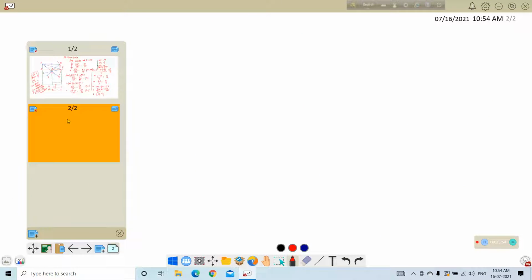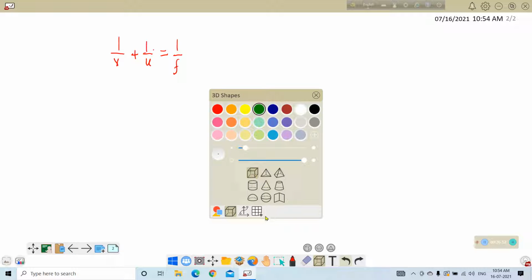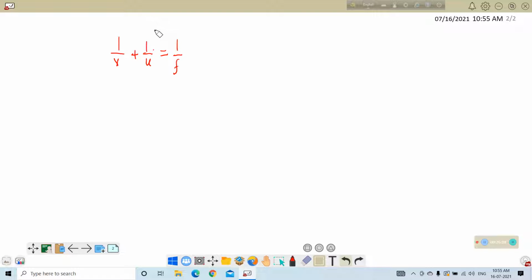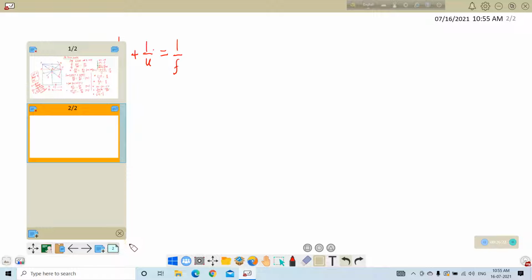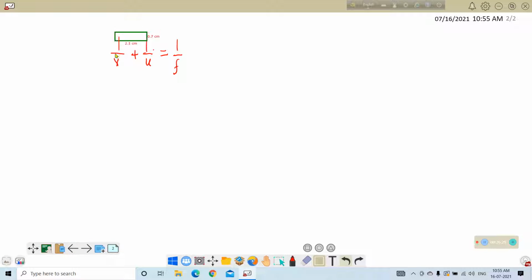This equation, 1 by V plus 1 by U is equal to 1 by F, is known as the mirror equation.